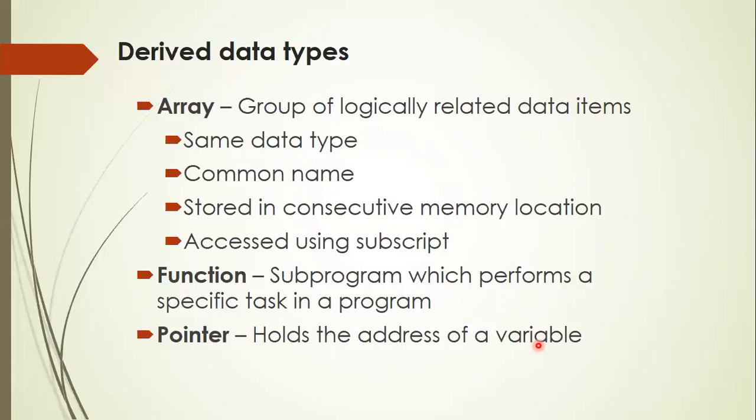Why they are called derived data types means they are derived from the existing data types. For example, if it's an array of integers, integer is already a basic data type. You put several such basic type integers together, it becomes an integer array. Similarly, char is a basic data type. We put several characters, it becomes an array of characters, also called a string.